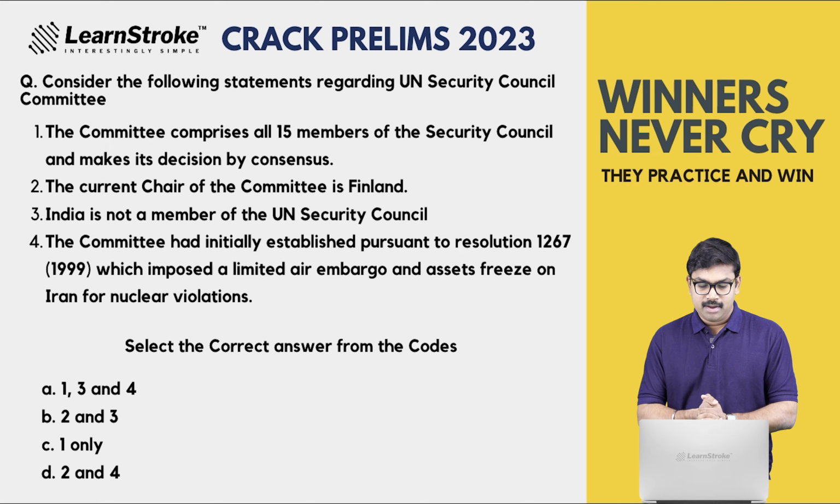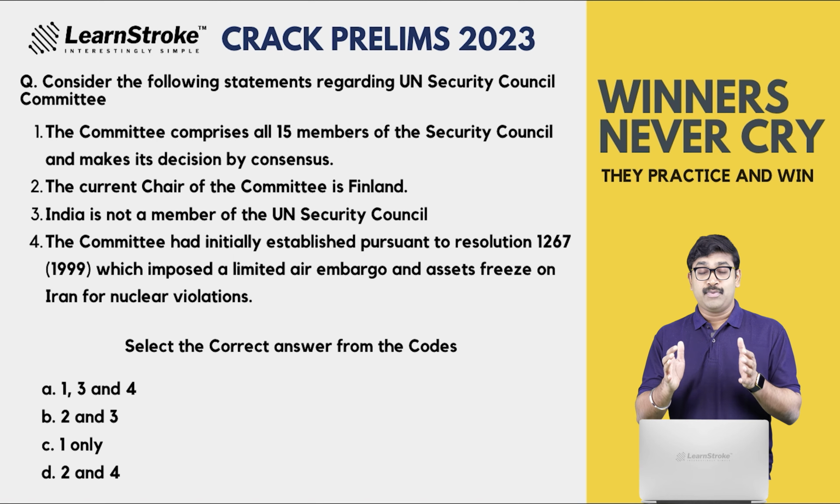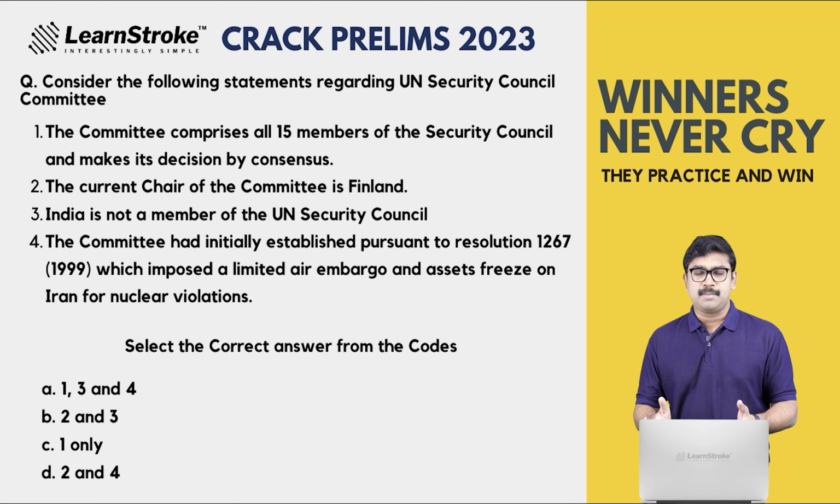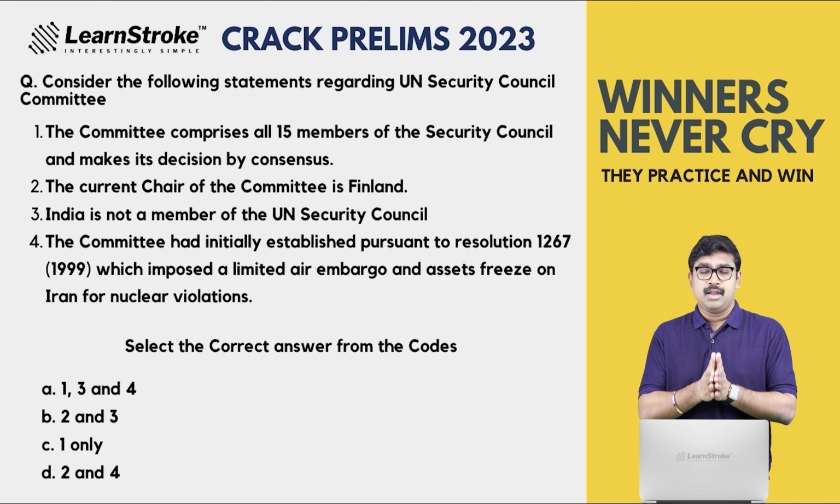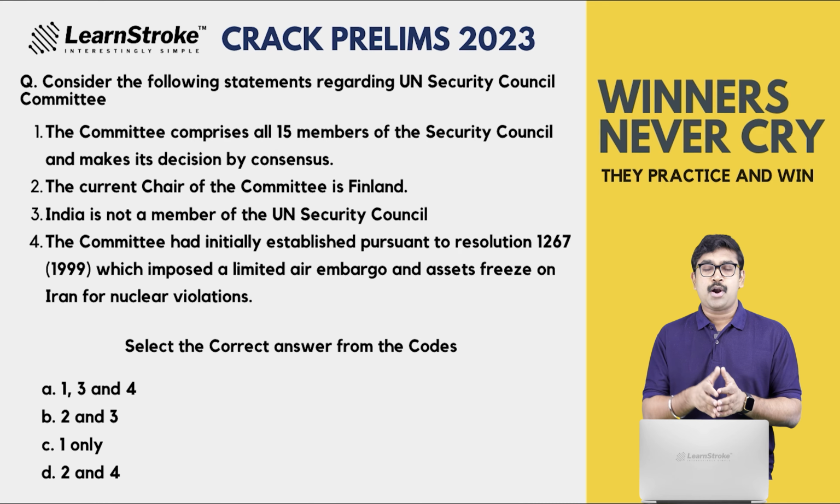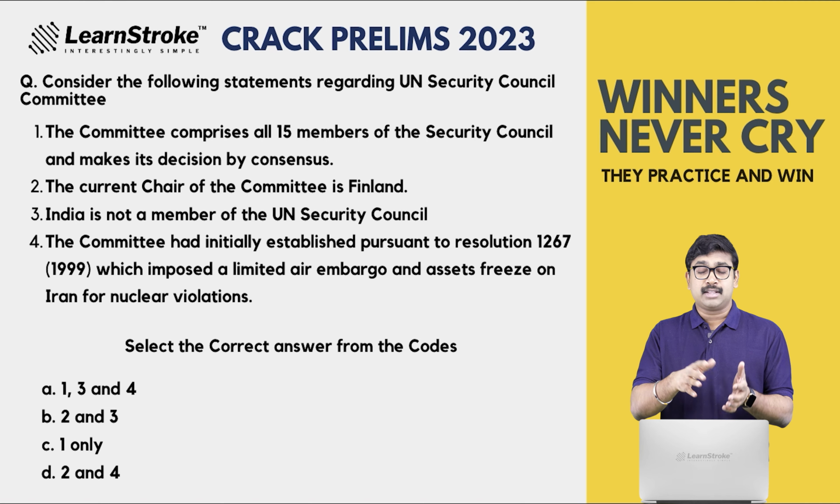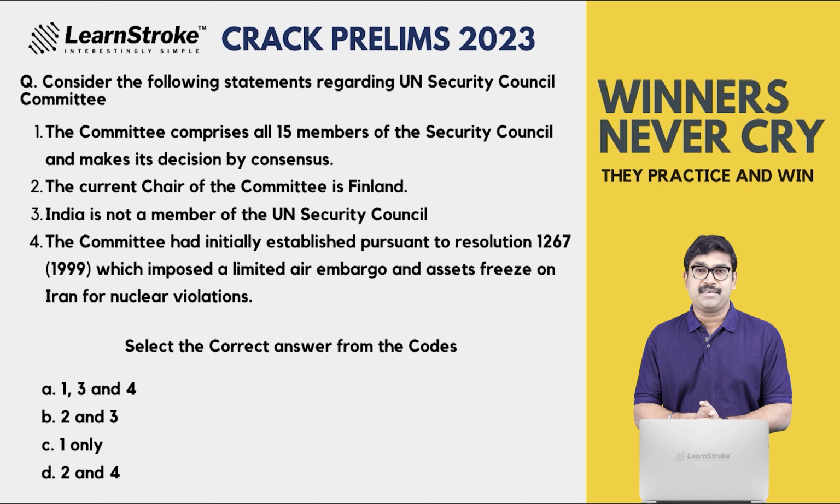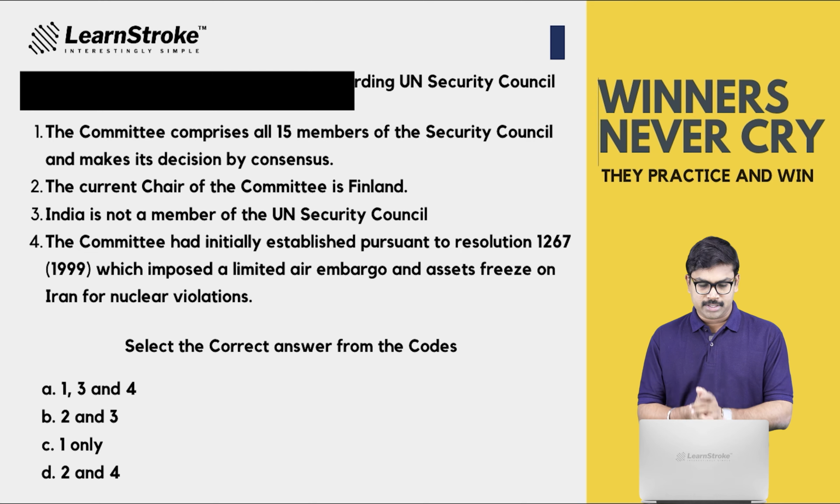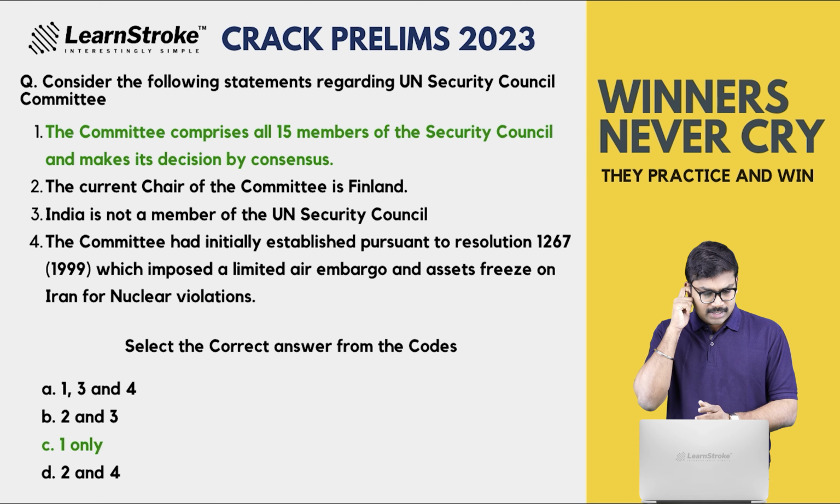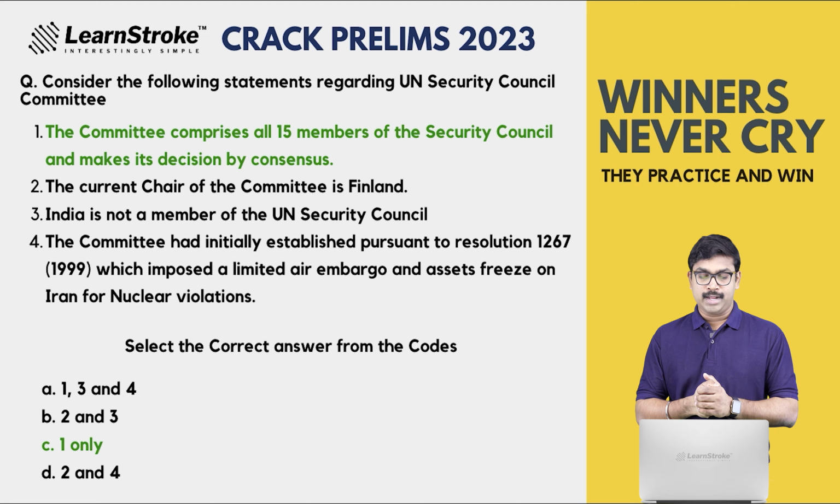And the resolution 1267 created by the committee is not for Iran nuclear violation. It's a very popular one, which obviously comes in the newspaper. It is for the activities of Taliban and Al-Qaeda, and recently it has been extended. So all this was in the context of Afghanistan, Al-Qaeda, Taliban, etc. That is the 1267 resolution. So let's check out the answer. The answer was 1 only. Rest of all the statements were absolutely wrong.